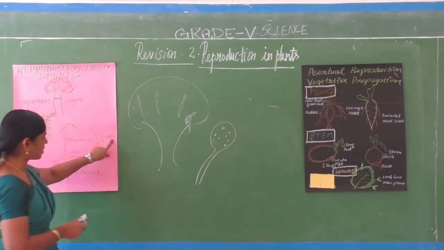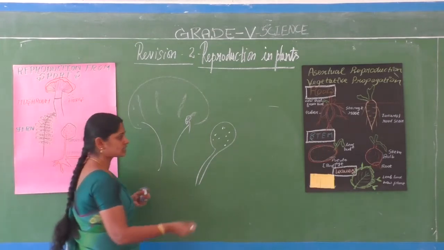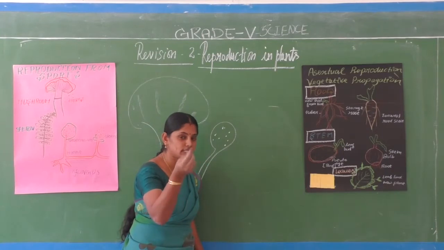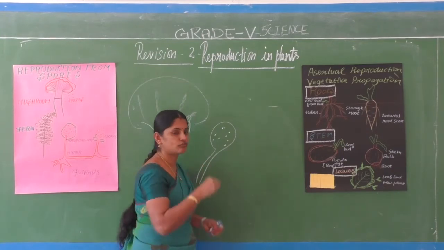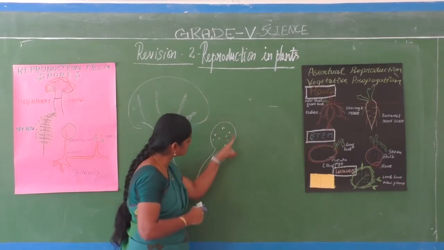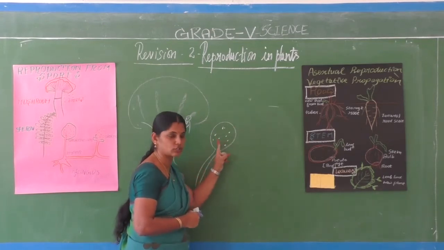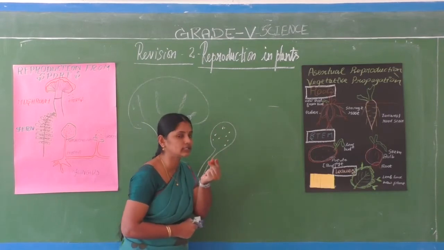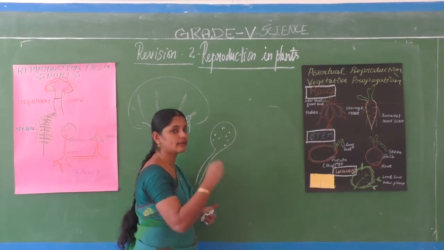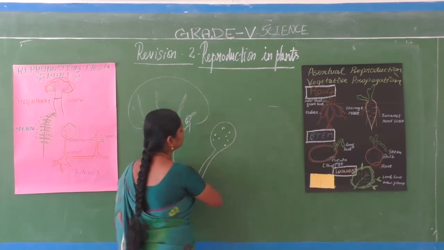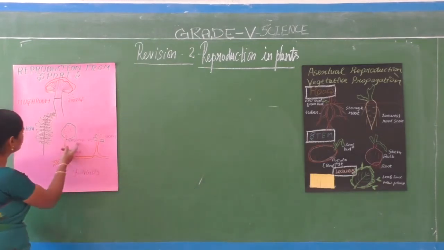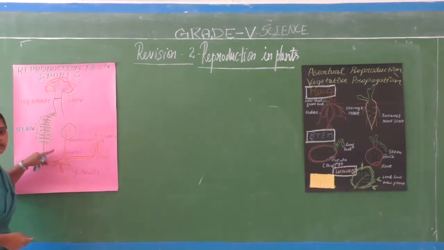Those spores have germinating cells in them. Just as the seeds have the embryo, the plumule and radicle, like that, the spores inside the sporangium have germ cells, growth cells. From there, the new mushroom will grow. A new mushroom, new fern or new moss starts growing there.